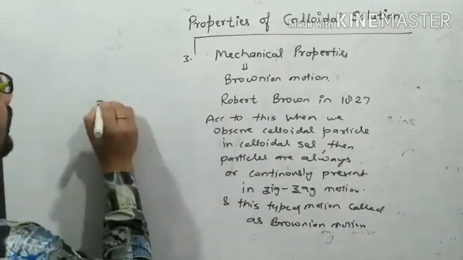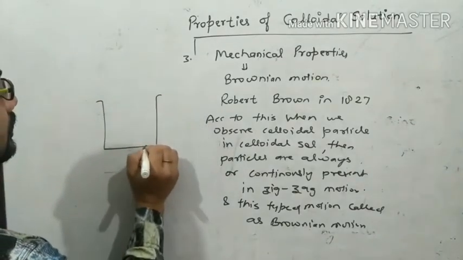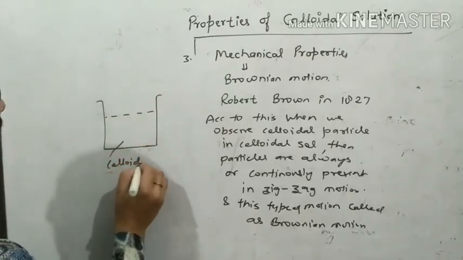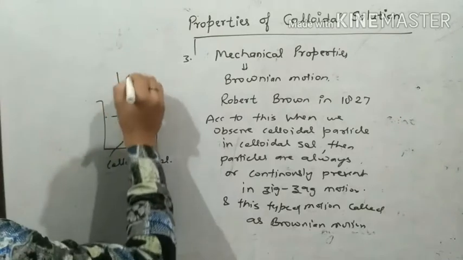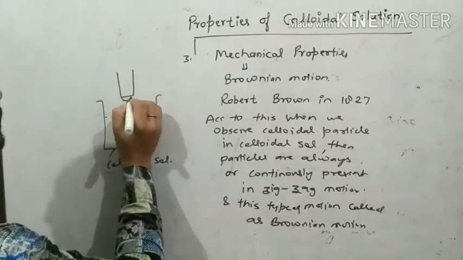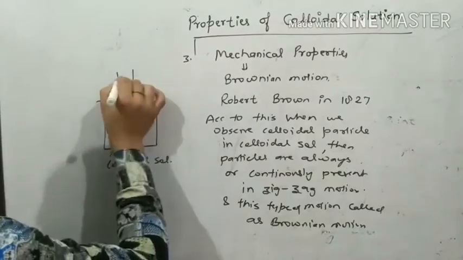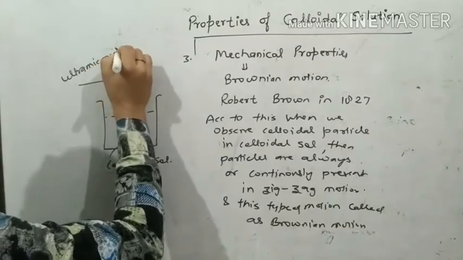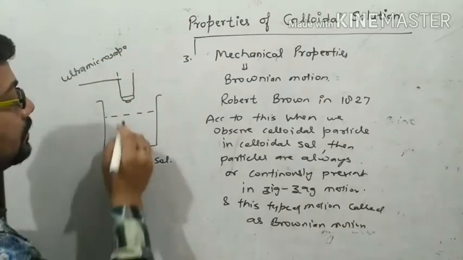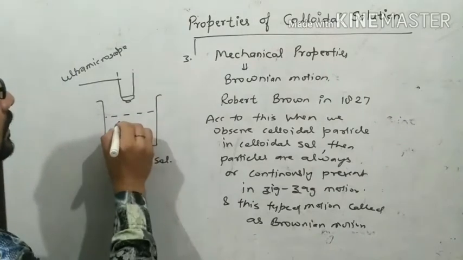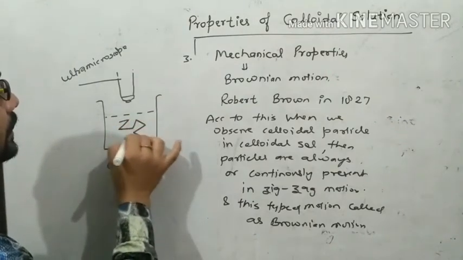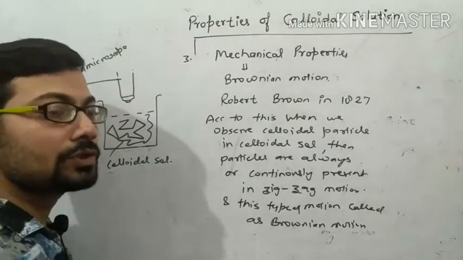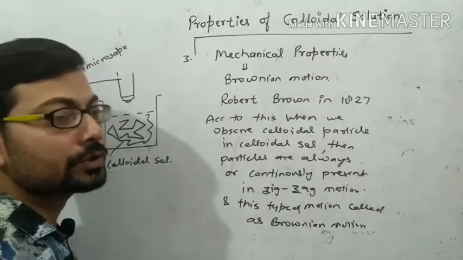This is a beaker in which colloidal solution is present, observed by an ultra microscope. Then Robert Brown observed that the particles are always moving in a zigzag manner, and that zigzag motion is called Brownian motion.